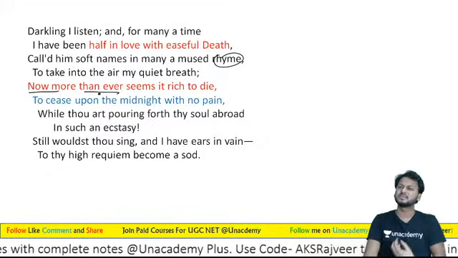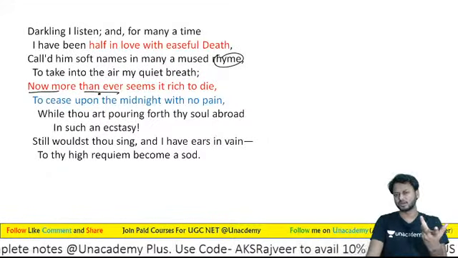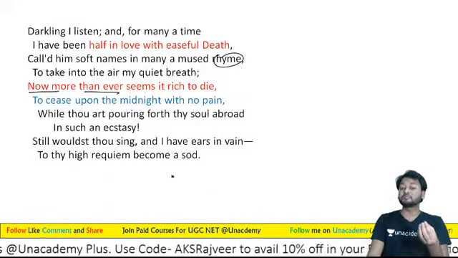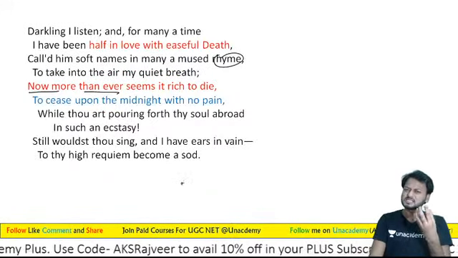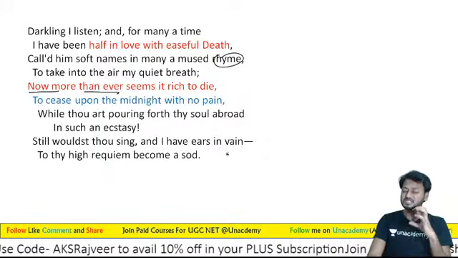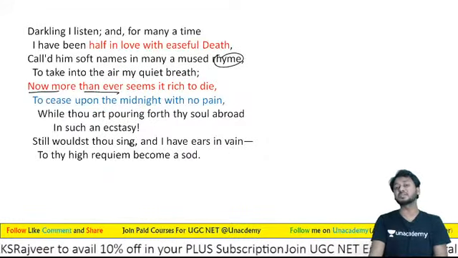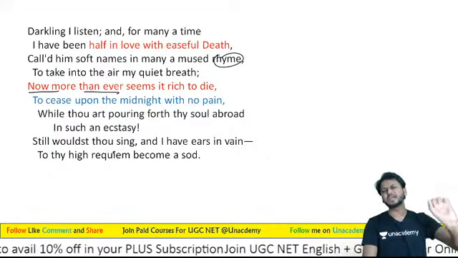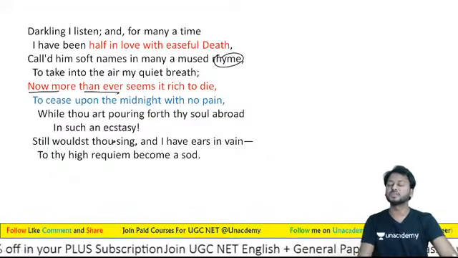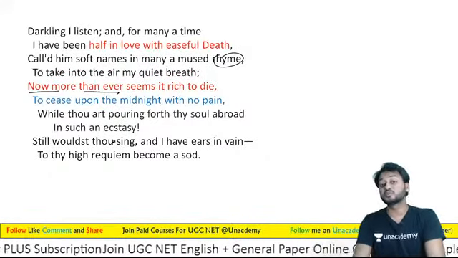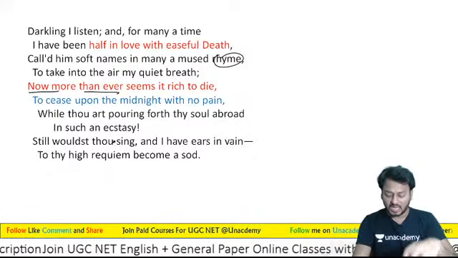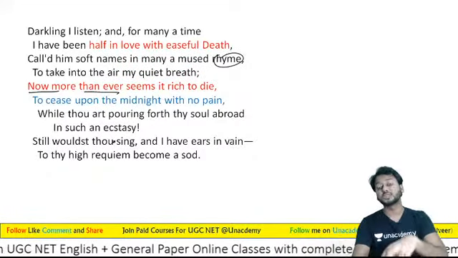It seems to me that dying would be better. To cease upon the midnight with no pain, in this dark, to cease upon the midnight, in the middle of the night, with no pain, without pain. I want to leave this world without pain.